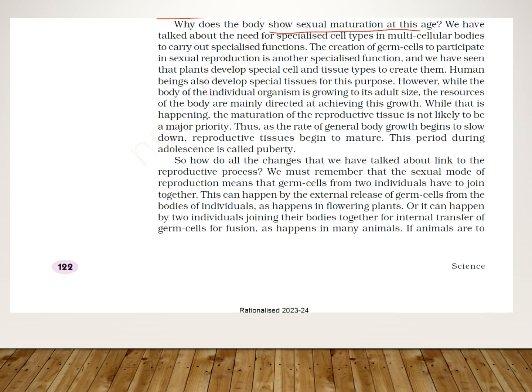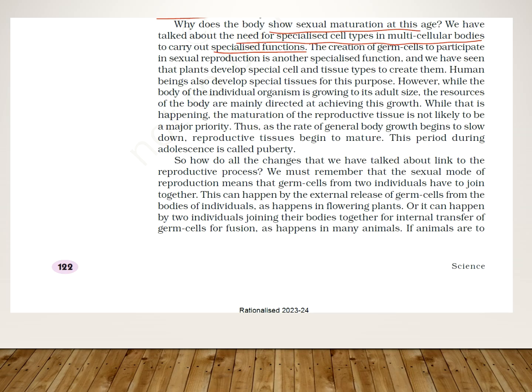We have talked about the need of specialized cell types in multicellular bodies to carry out specialized functions. We have told that specified organs are there to carry out specified functions, like the circulatory system, which takes care of the circulation of the body, and the excretory system, whose main function is that the unwanted substances of the body are excreted through it.